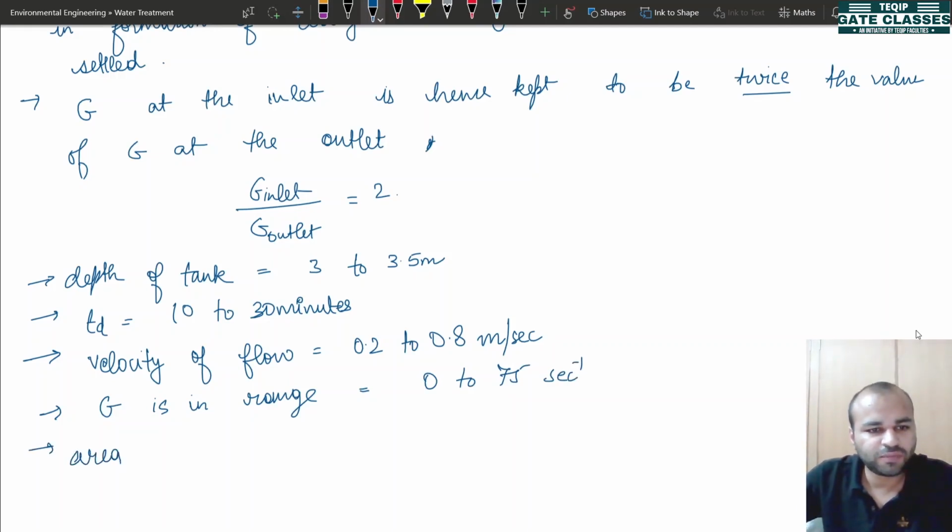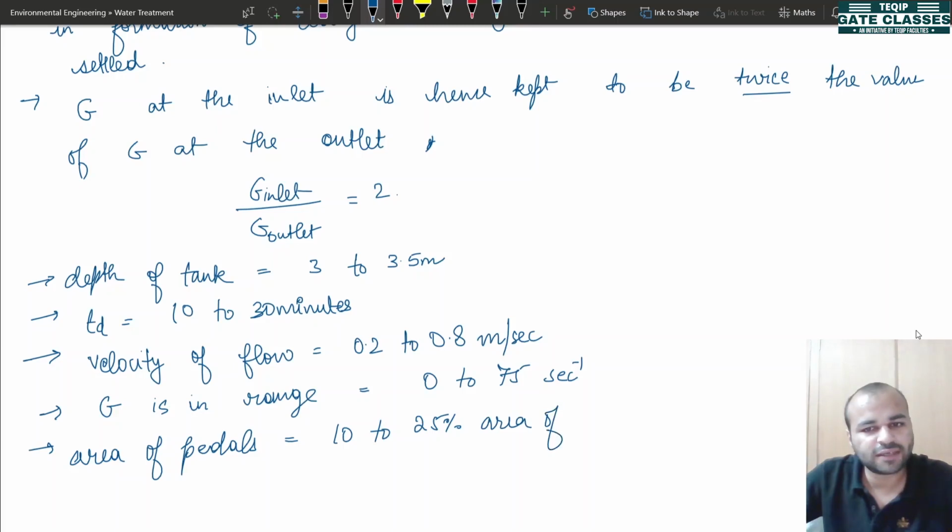Next, the area of pedals. So the area of pedals is around 10 to 25% area of the tank.